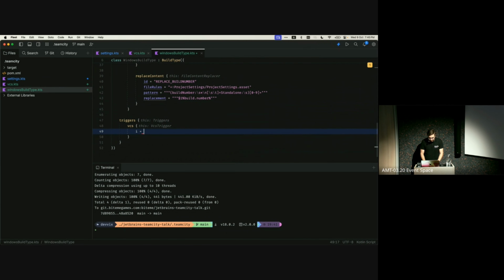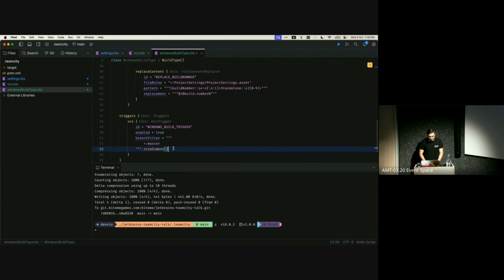So let's just give this a simple ID of Windows build trigger, and I realize I spelled Windows wrong. That's all fine. We want to enable it, which it is by default, but I always like typing it fully out because if you ever need to look at it, it's easy to see, okay, it's enabled. And I only want to monitor the master branch because we're still pushing on master and not on main on this project. Again, not my decision.